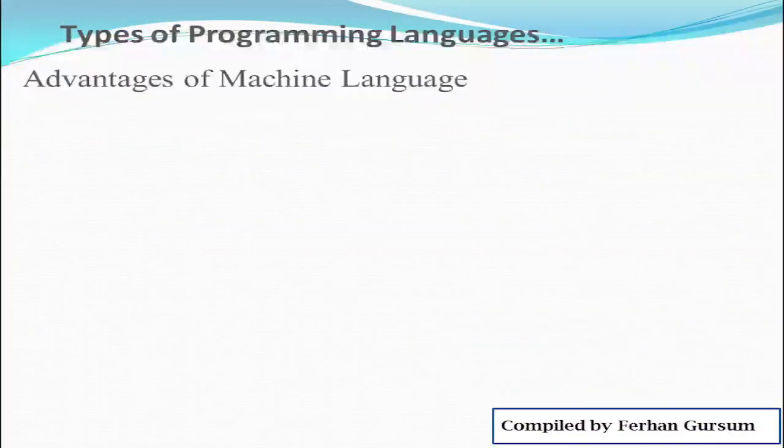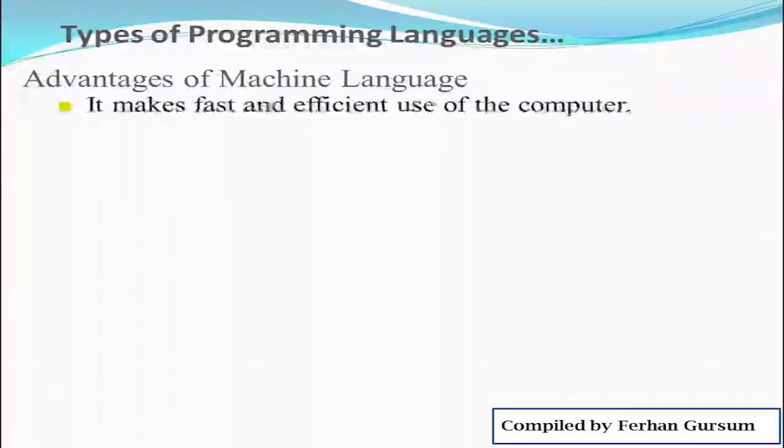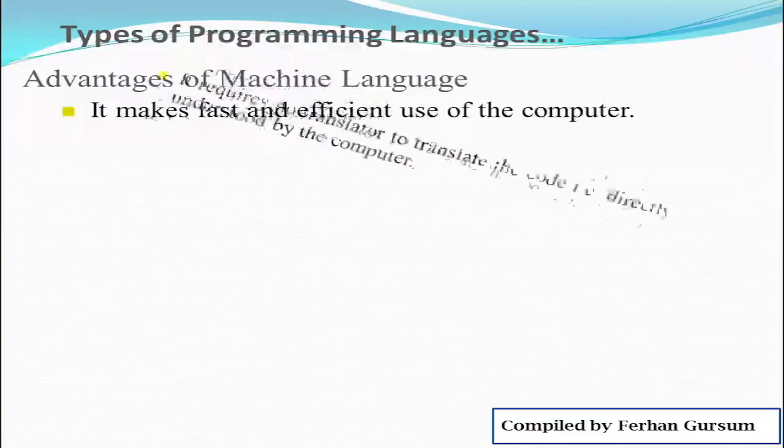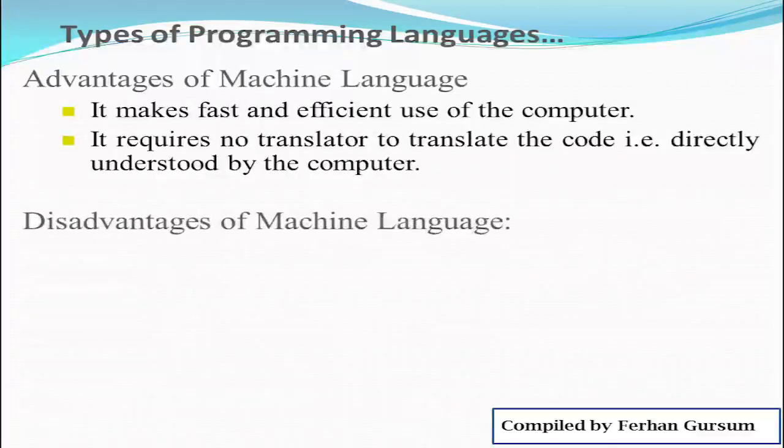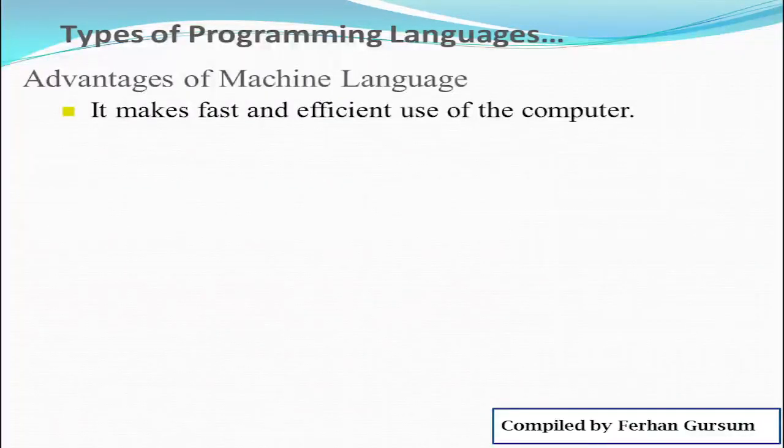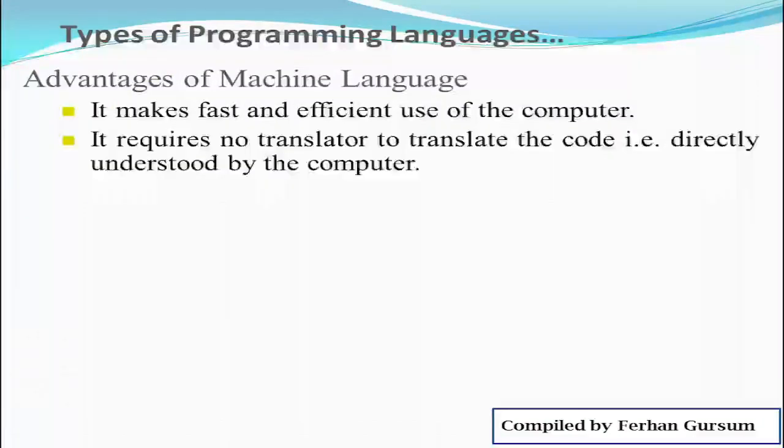If I ask you on the exam, what's the advantage of machine language? You have to say what? It makes fast and efficient use of the computer. It requires no translator to translate the code. It is directly understood by the computer. What's the advantage of machine language? It makes fast and efficient use of what? The computer. And it requires no translator. When I say it requires no translator, it means it's directly understood by the computer.